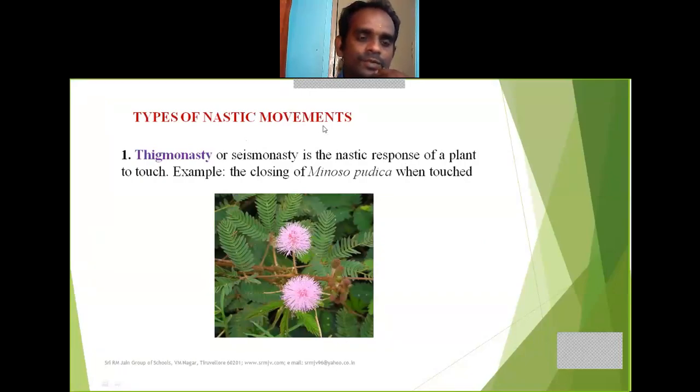Types of nastic movements. First one is thigmonasty. It is also called seismonasty. It is a type of nastic response of a plant to touch. That means if we touch the leaves of the plant, all the leaves get closed. Example for thigmonasty, the closing of Mimosa pudica. See the picture. This is a picture of Mimosa pudica. When we touch the leaves of Mimosa pudica, they close.